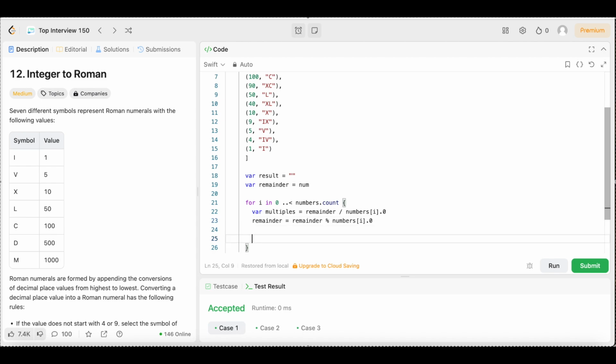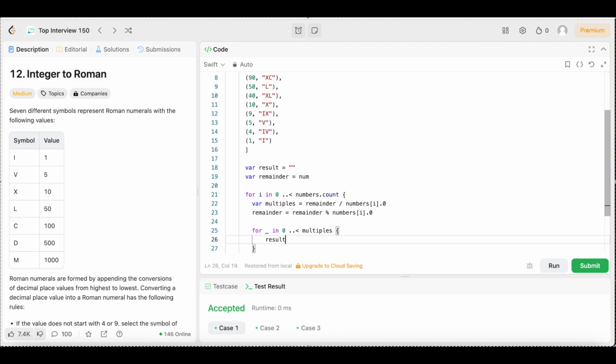Then we're going to come under that, still in this for loop, and create another for loop. We're going to say for underscore in 0 up to multiples. Excuse me, y'all, make sure the spelling's right. Multiples. Open up the brackets.